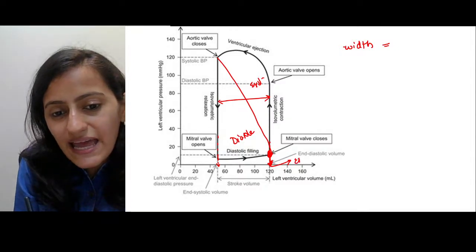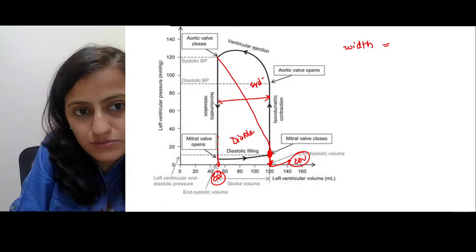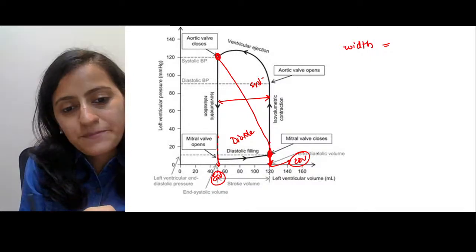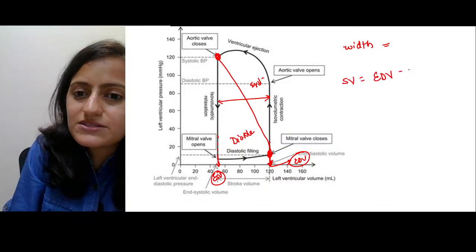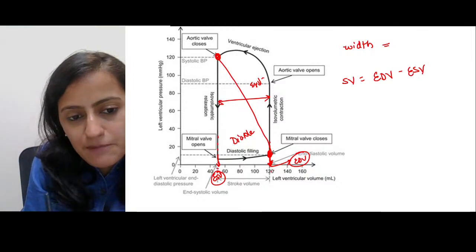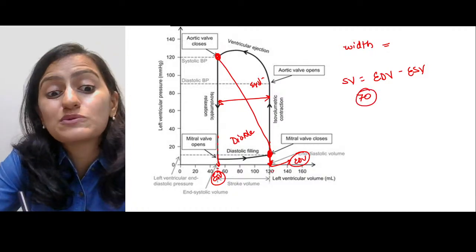So this is the end diastolic volume and this is the end systolic volume. The systole is ending here, so this is the end systolic. So what is the formula for stroke volume? It is end diastolic minus the end systolic. So basically the subtraction, 120 minus 50 is approximately equal to 70.